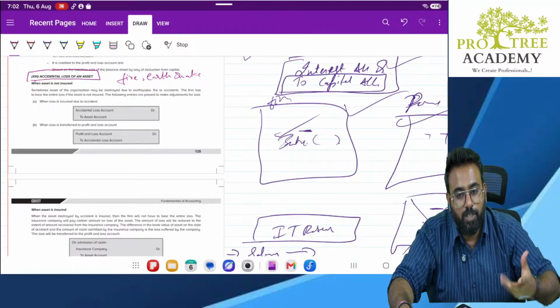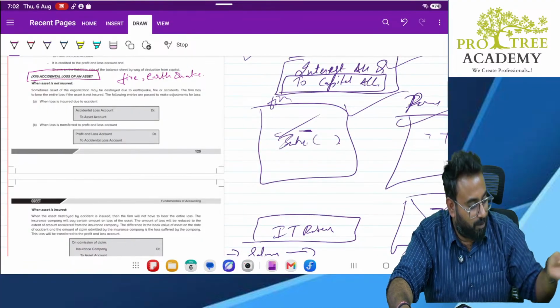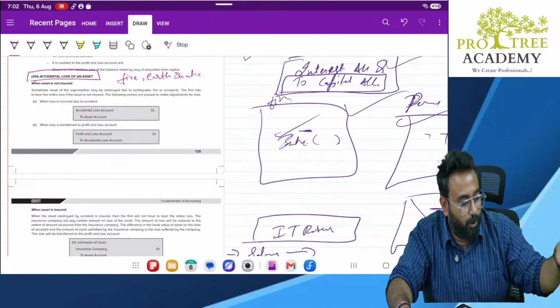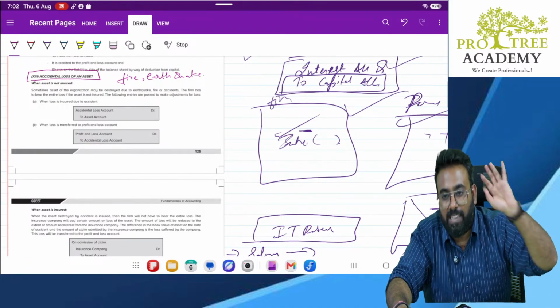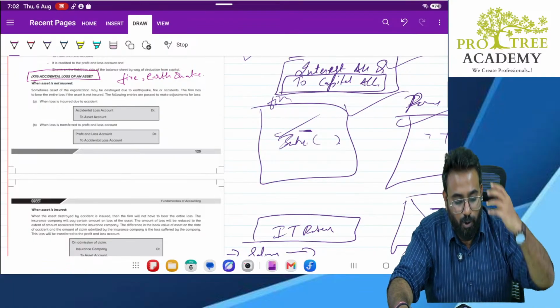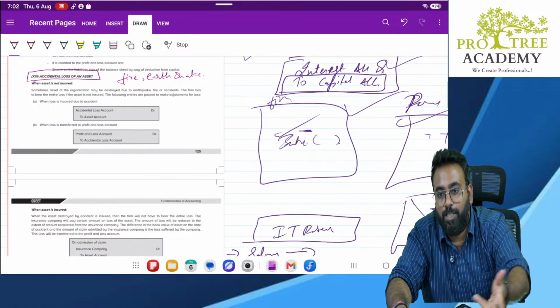Correct or no? Why? Because it can't be used. Water is coming out of the speaker, out of the USB point, out of the charging point, everywhere water is coming out. It had a very good bath. Correct? So, nowhere it is going to start. So, it was an asset earlier. Now, it is no more an asset.